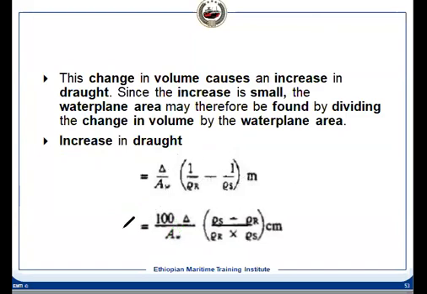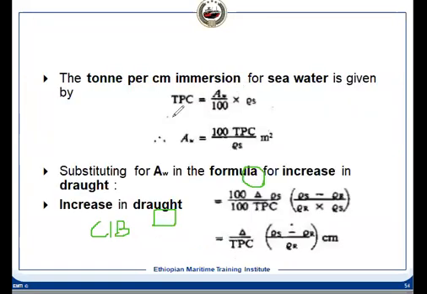This change in draft is in meters, and we can convert it into centimeters. If we convert into centimeters, then we have to multiply by 100. Once it is converted, we can replace this value with TPC. Because what is TPC?